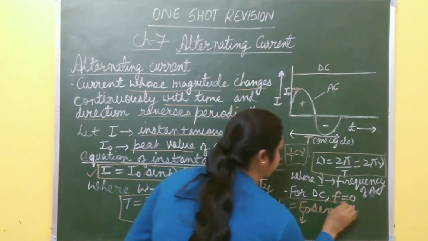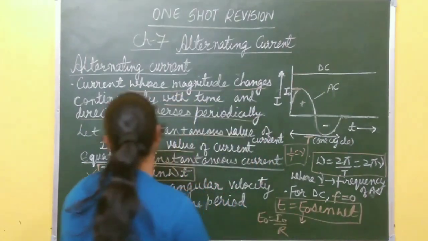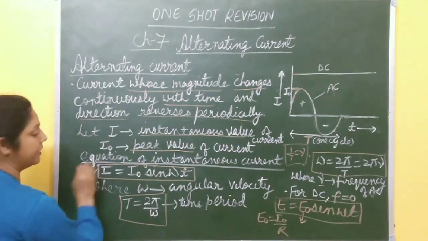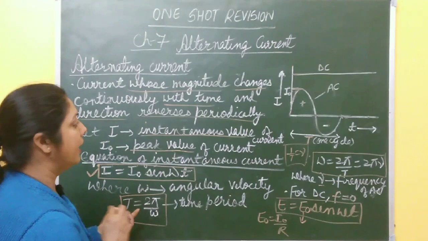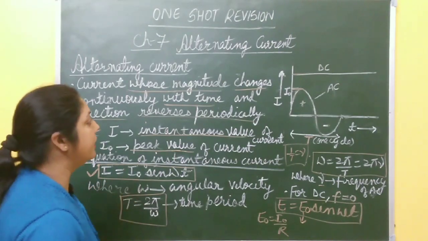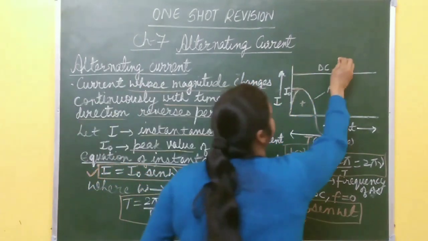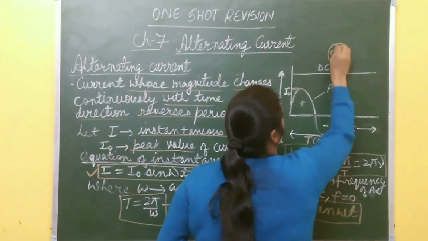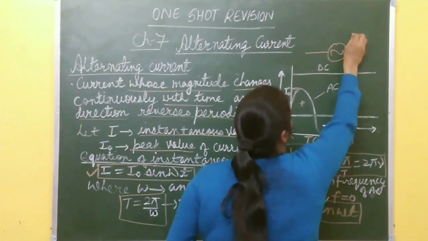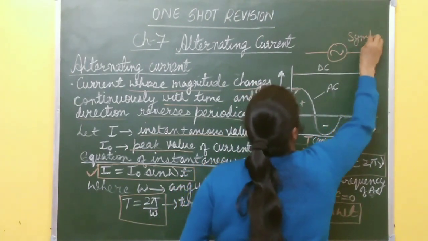This is the equation for alternating voltage, and this one is the equation for alternating current. The symbol for alternating current is this one. This is the symbol for alternating current.